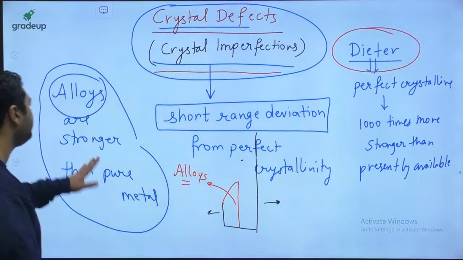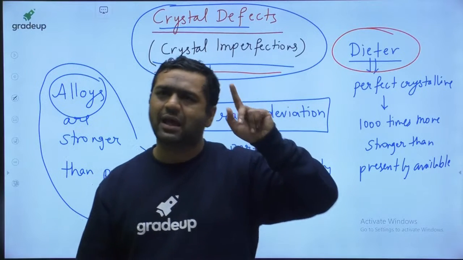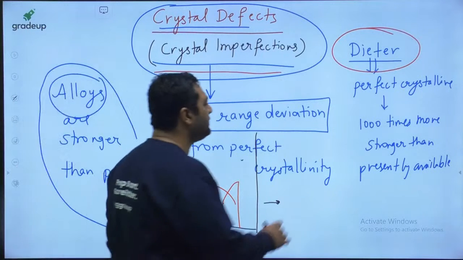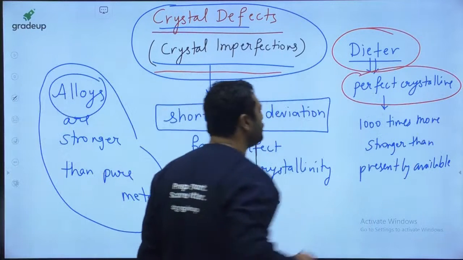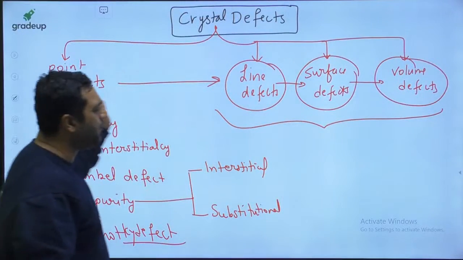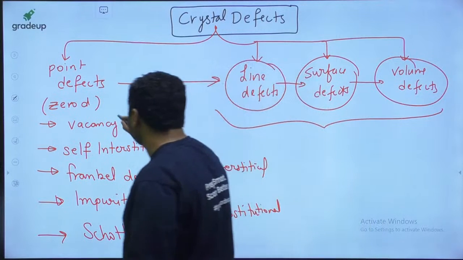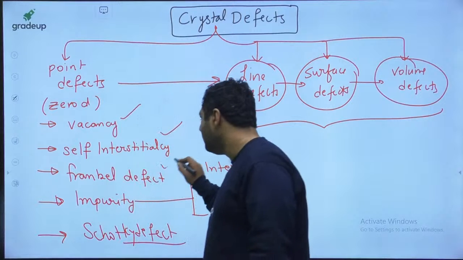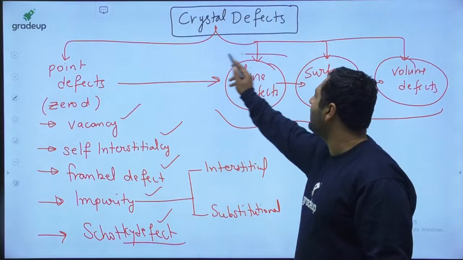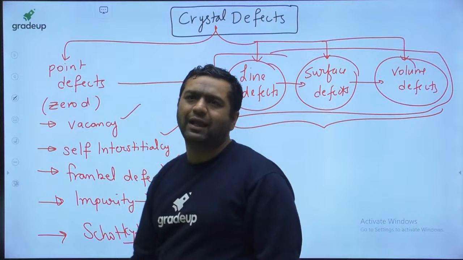So yes guys, we have seen short range deviation means imperfection, long range deviation means amorphous. Then I already told you that a perfect crystalline material is 1000 times stronger than the presently available material. We have seen different types of defects yesterday, and I also told you the point defects: vacancy, self-interstitial, Frenkel defect, impurity, and Schottky defect. Now we are going for line defect, surface defect, and volume defect. So my dear, I will be starting from line defect.